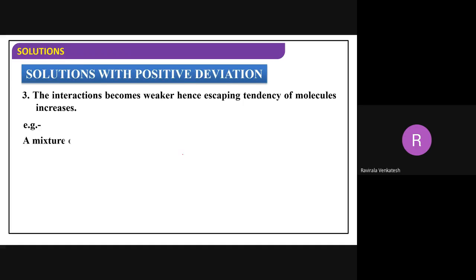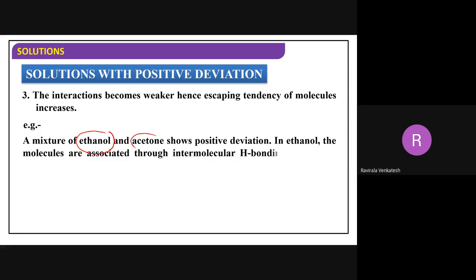So what is the meaning of this? Let me see here. Now I have taken ethanol and acetone, two examples. Ethanol has an alcohol group, whereas acetone has a ketone group. So their functional groups are different. Definitely, alcohol will have the same type of properties, and acetone will have the same properties. That means between the alcohols the interactions are strong, and between the ketones the interactions are strong. But when you mix alcohol and ketone, the interactions we get are weaker.